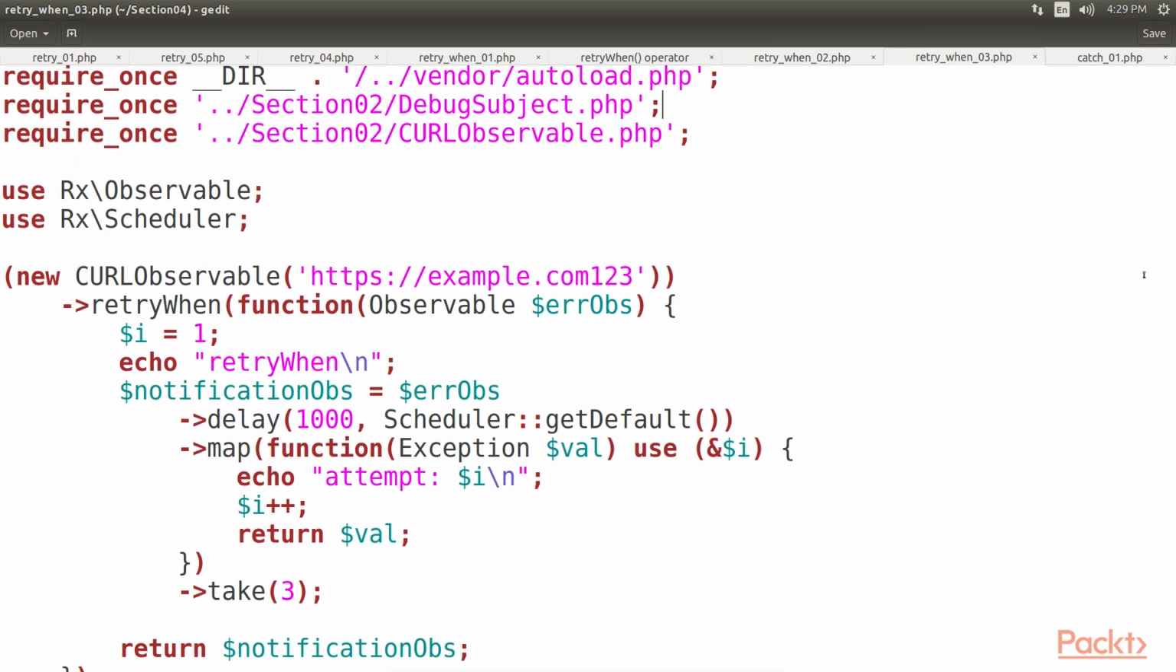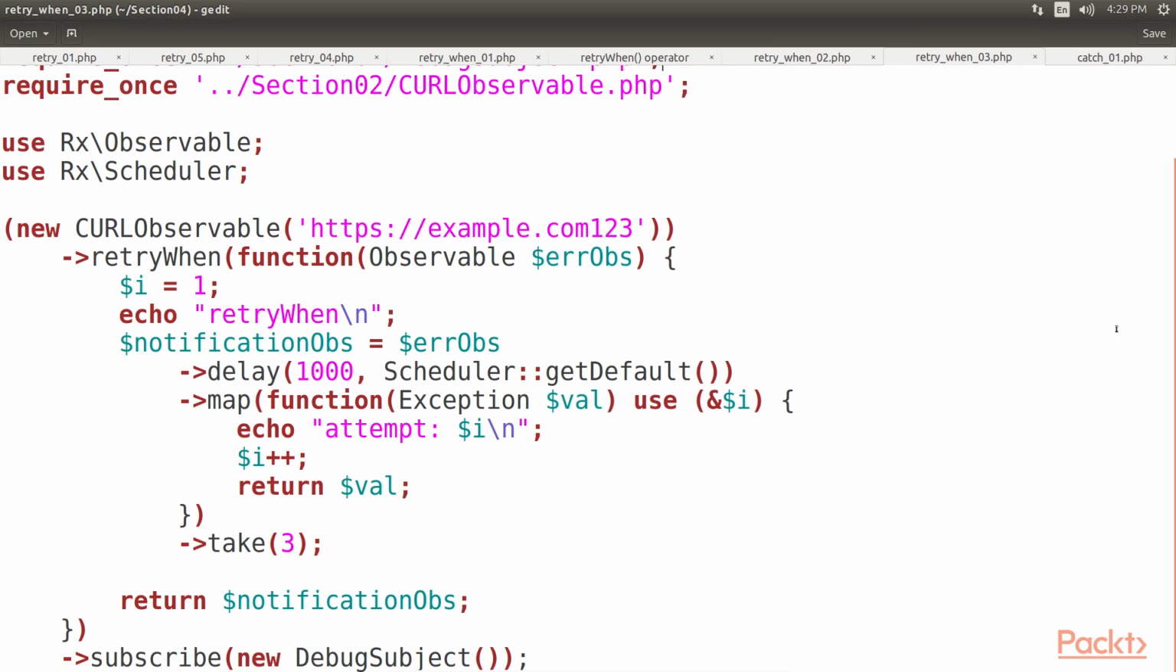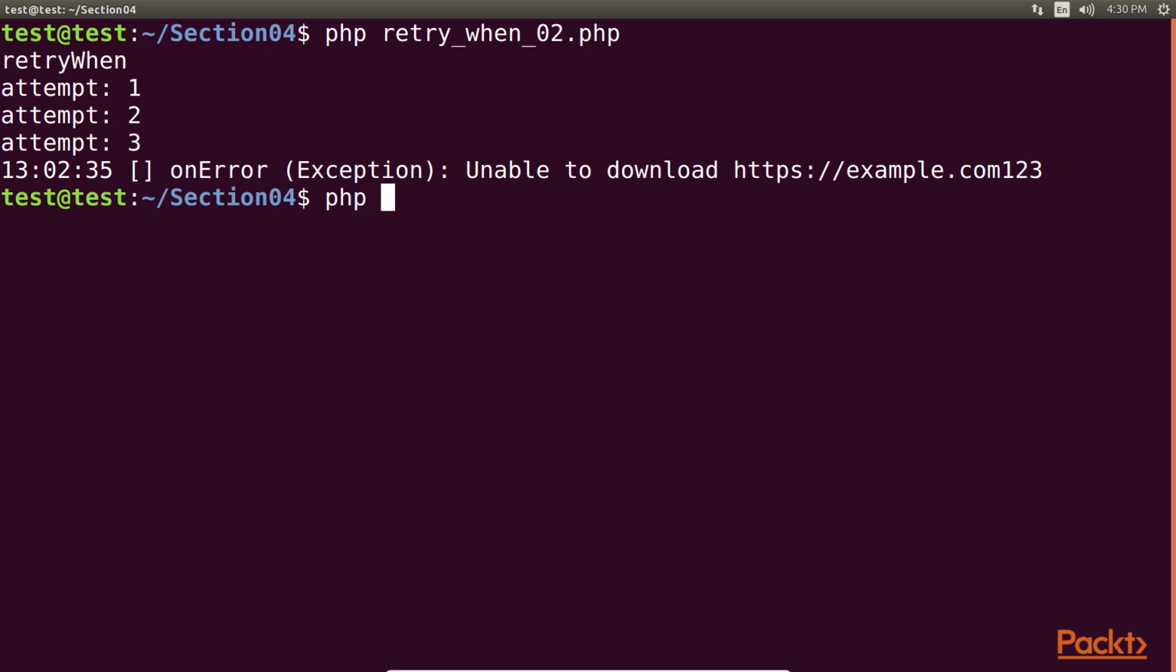What's interesting about this code is that it doesn't need to end with the error at all. We could use notification OBS to signal onComplete instead. In contrast to the previous example, we're not rethrowing the exception. Take operator reemits only the set of numbers that arrive to the operator first, and then notification OBS signals onComplete. Run the command to get the output.